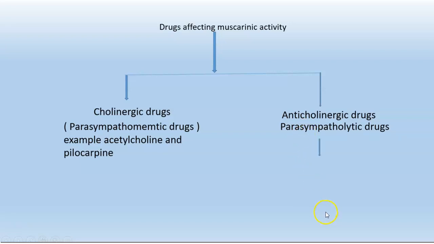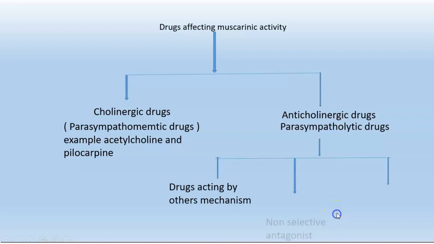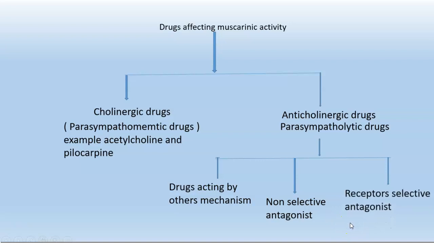Let me discuss anticholinergic drugs: drugs acting by other mechanisms, non-selective antagonist, and receptor selective antagonist.